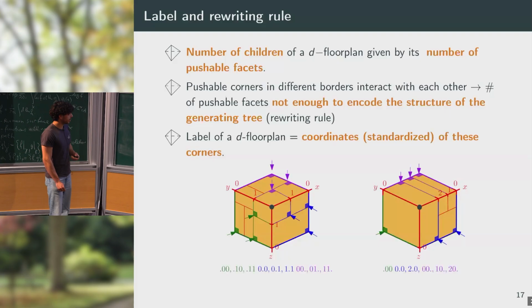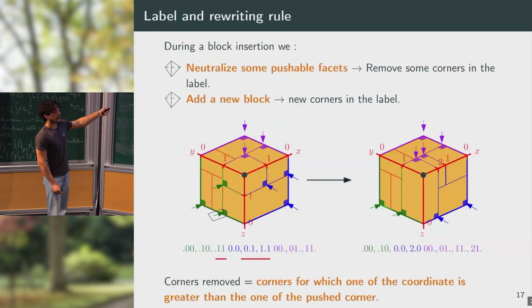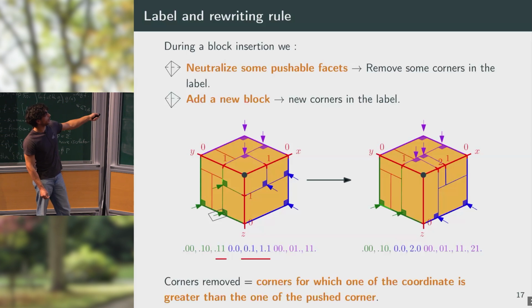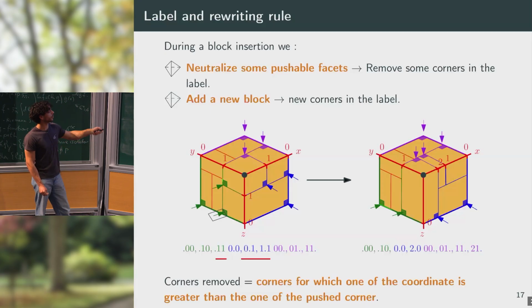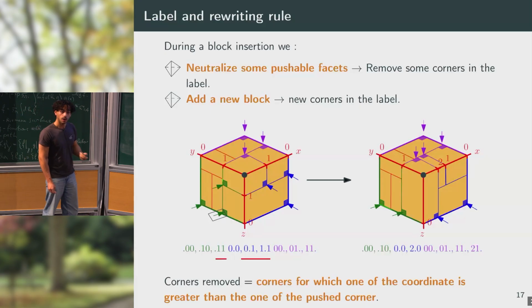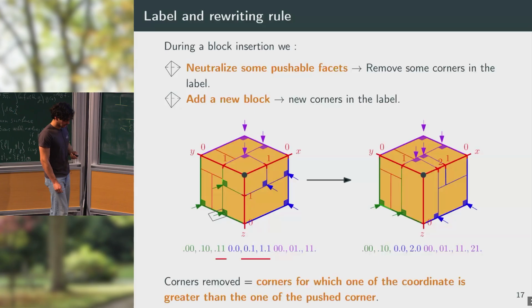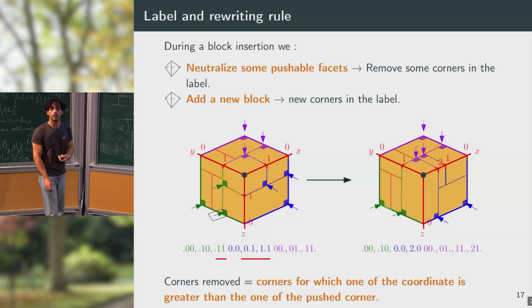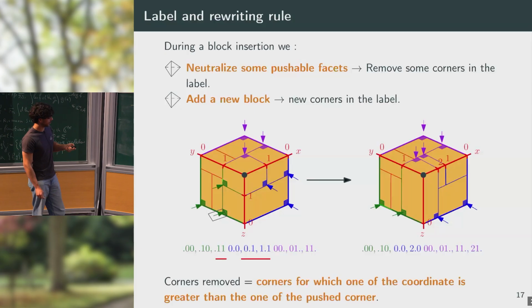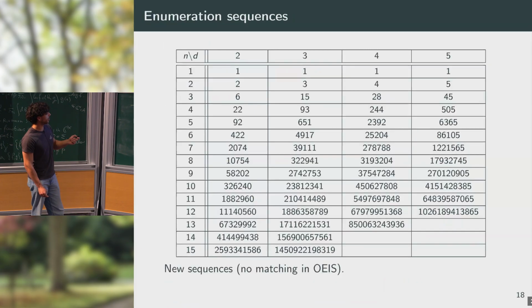And then, when I push on a corner, in this case, I know that I can look in the other list, and if I have some coordinate x, y, z, I will eliminate everything that has a greater coordinate in the other list. So for instance, here I push on dot 1, 0, so I will kill everything for which the z coordinate is greater than 0, which are those two corners in the blue one and the green corner here. So this defines the rewriting rule, which you can implement in Python, C, and so on, to obtain the following sequences